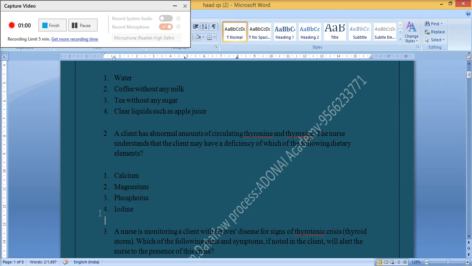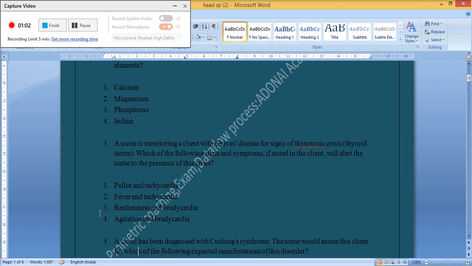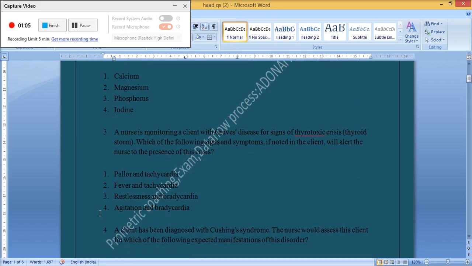Iodine. 3. A nurse is monitoring a client with Graves' disease for signs of thyrotoxic crisis. Which of the following signs and symptoms, if noted in the client, would alert the nurse to the presence of this crisis? 1. Pallor and tachycardia. 2. Fever and tachycardia. 3. Restlessness and bradycardia. 4. Agitation and bradycardia. The correct answer is 2. Fever and tachycardia.